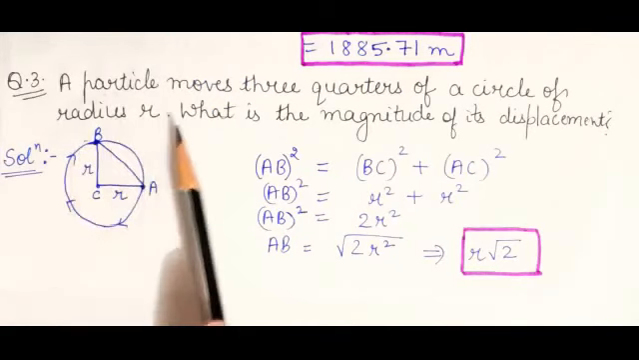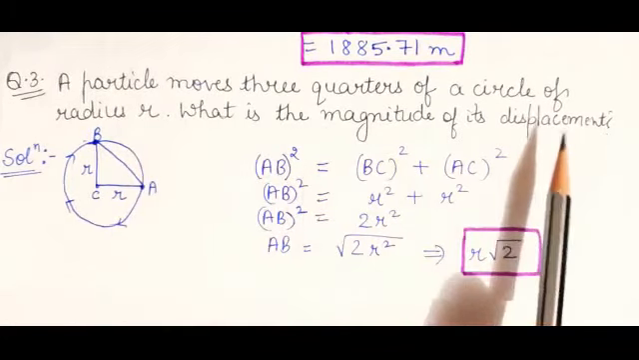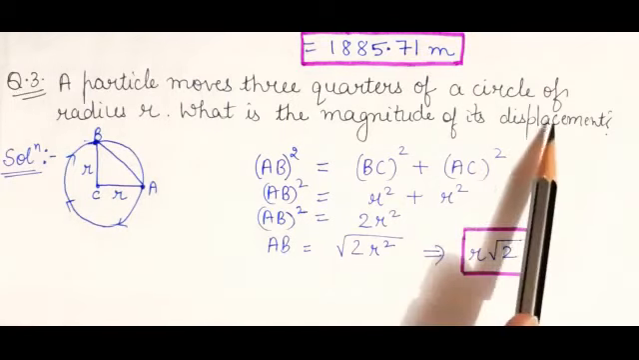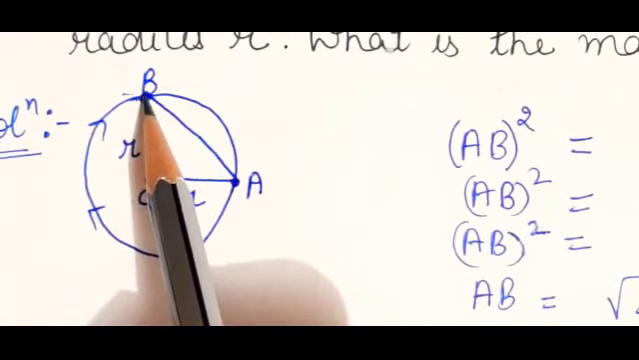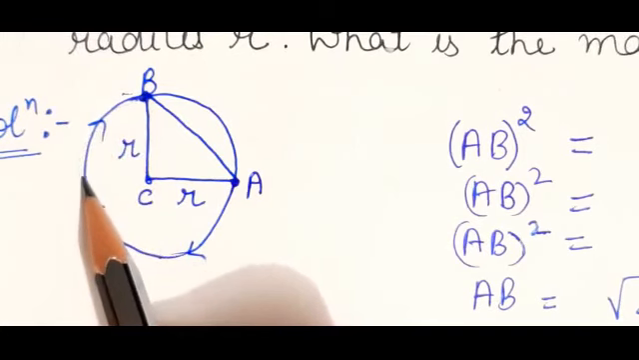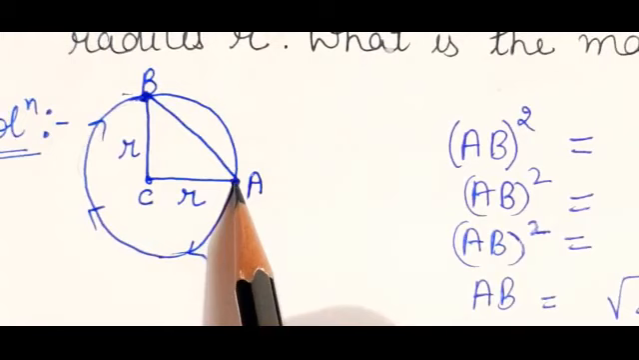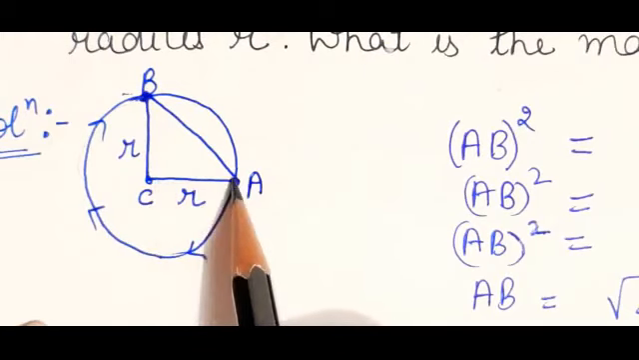Question 3 was: a particle moves over 3/4 of the circle of radius r. What is the magnitude of displacement? See, the question is same as previous question number 2. In the previous question we were calculating distance. Now in this question what is asked? It is asked displacement. So see students, suppose a person is here at point B. So it is covering 3/4 of the circle, means first quarter, second quarter and third quarter. The radius is given r. We need to calculate displacement.